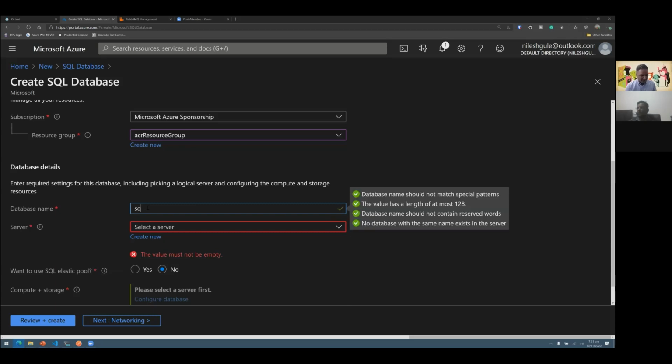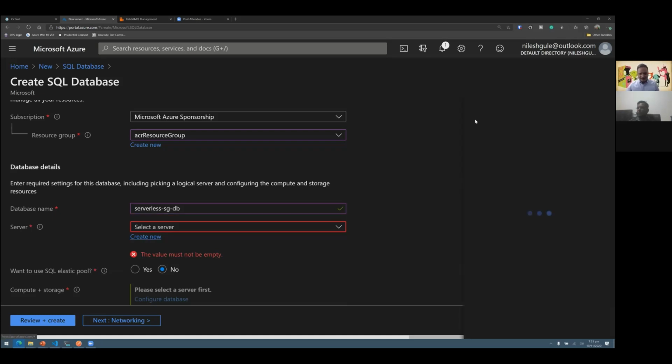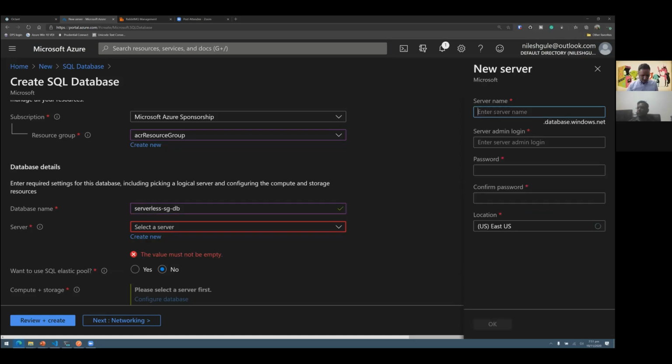Let's say serverless SGDB as the name. And then I need a logical server here, so let me create a new logical server. I also need to provide the name of the admin account. So I'm giving SQL admin as the name, and then a highly secure password.